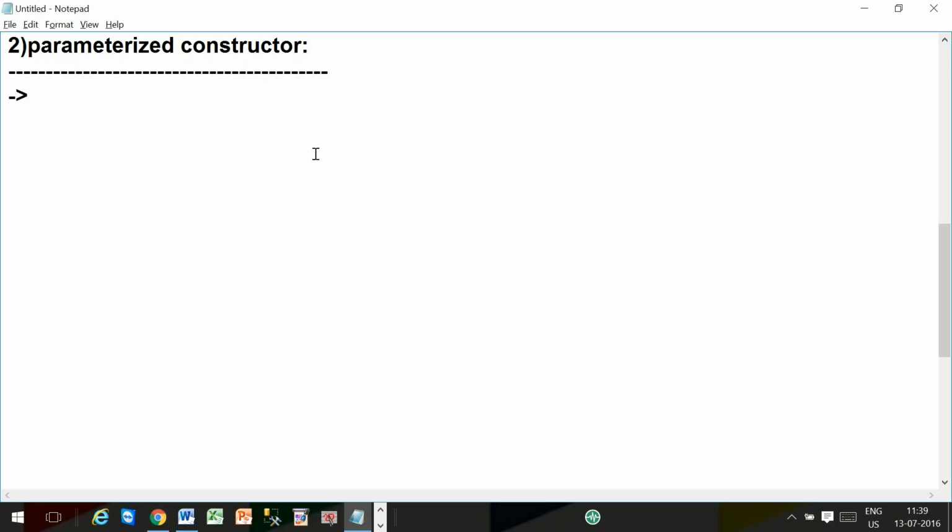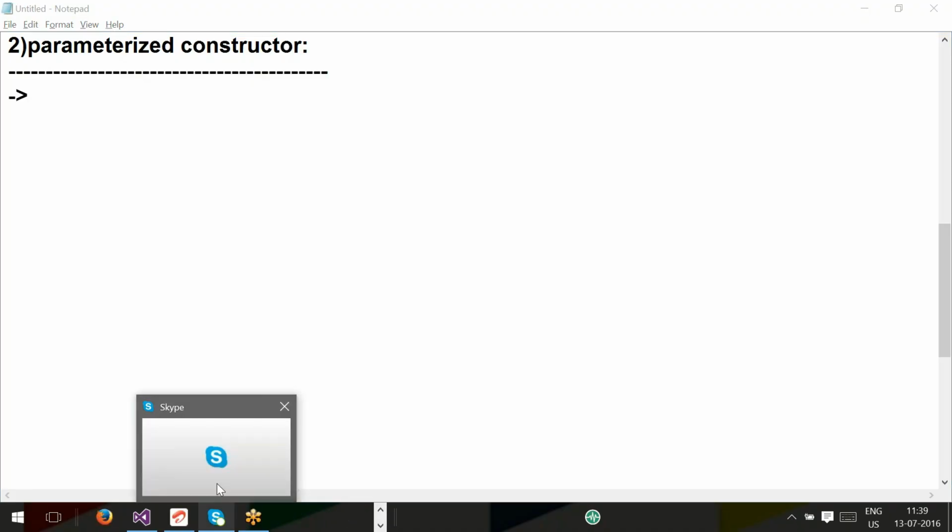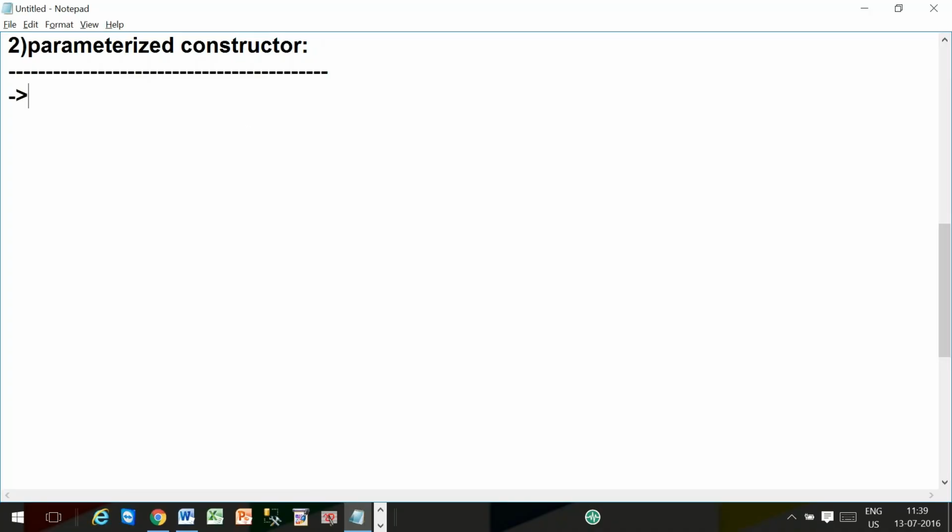How many parameterless constructors can a class contain at maximum? Only one default constructor. But how many parameterized constructors can a class contain? Many, more than one.